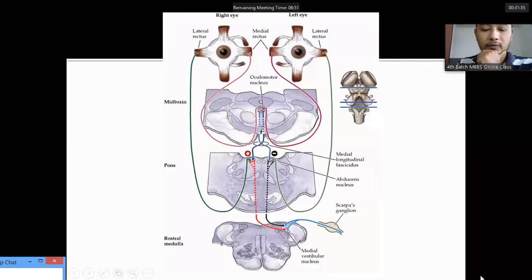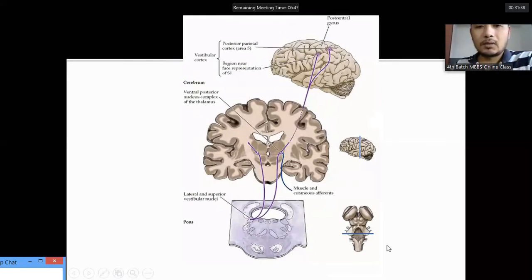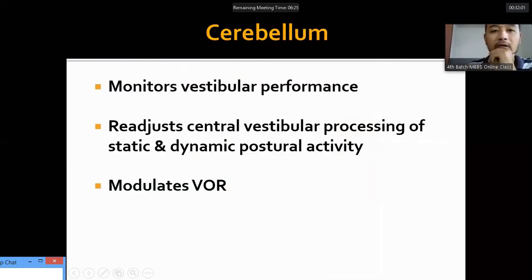Now, this is how the vestibulo-ocular system works, and the ascending pathway. We have the vestibular cortex, just like the visual and auditory cortex, that senses vertigo or the movement of the head, both linear and rotation, and also interprets the position of the head. Now the function of the cerebellum in the vestibular system is that it monitors vestibular performance. It fine-tunes the function of the vestibular system. It also readjusts central vestibular processing of static and dynamic postural activity.